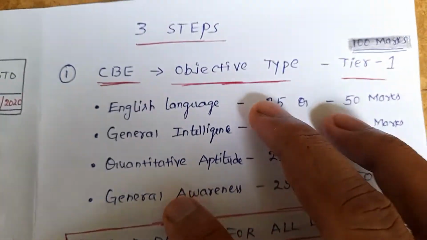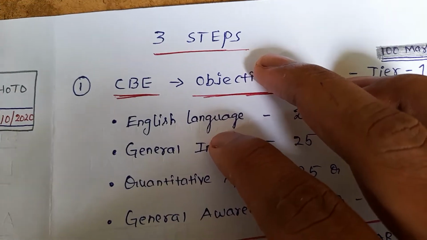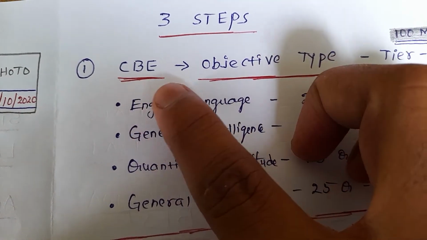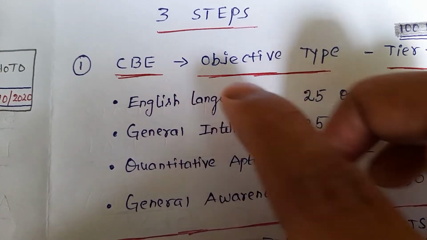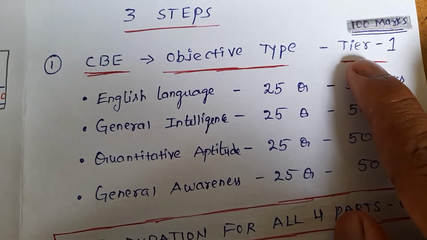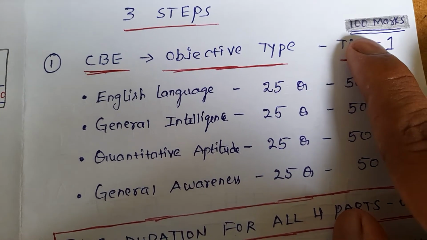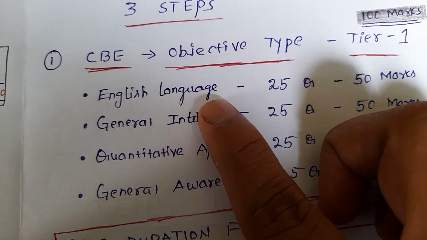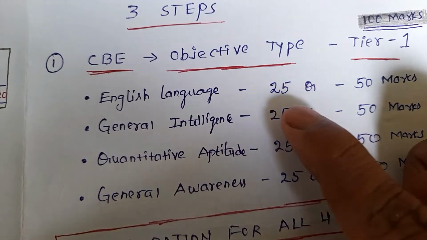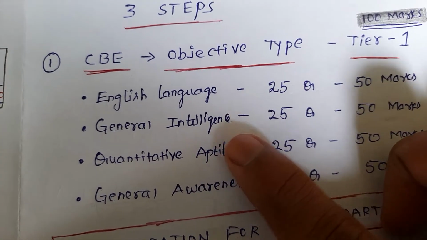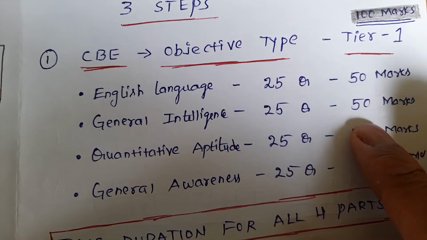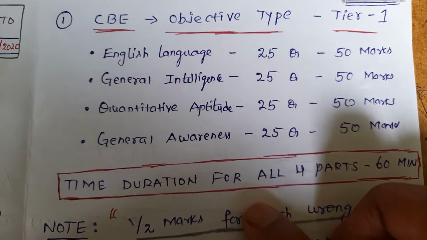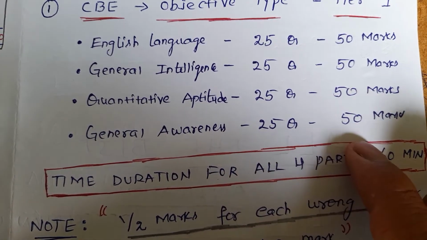Okay. Then coming back to the selection process, we are having 3 steps. In the first step, we are having a computer based examination, that is an objective type. It is also called Tier 1. The total marks for Tier 1 is 100 marks. Here you are going to see 4 parts. The first part is English language, 25 questions, 50 marks. General intelligence, 25 questions, 50 marks. Quantitative aptitude, 25 questions, 50 marks. General awareness, 25 questions, 50 marks.